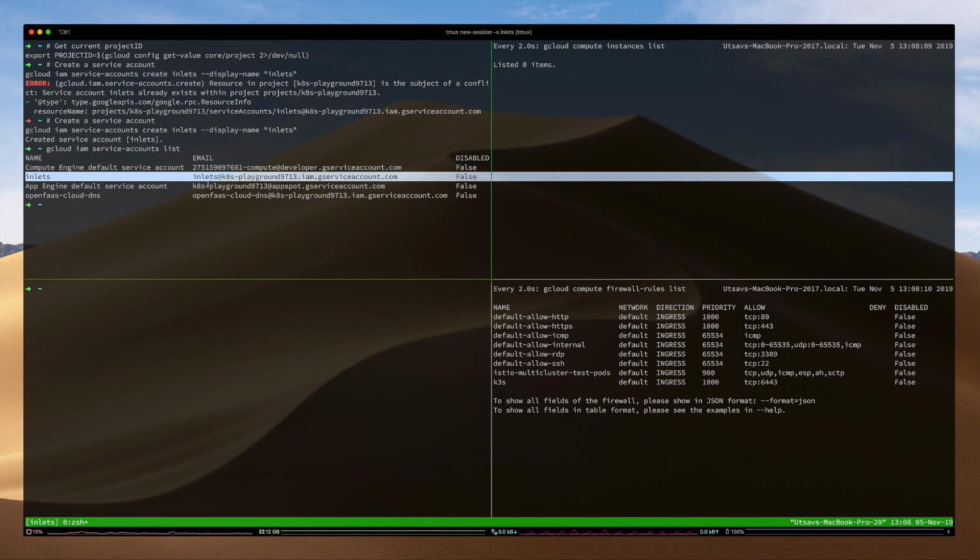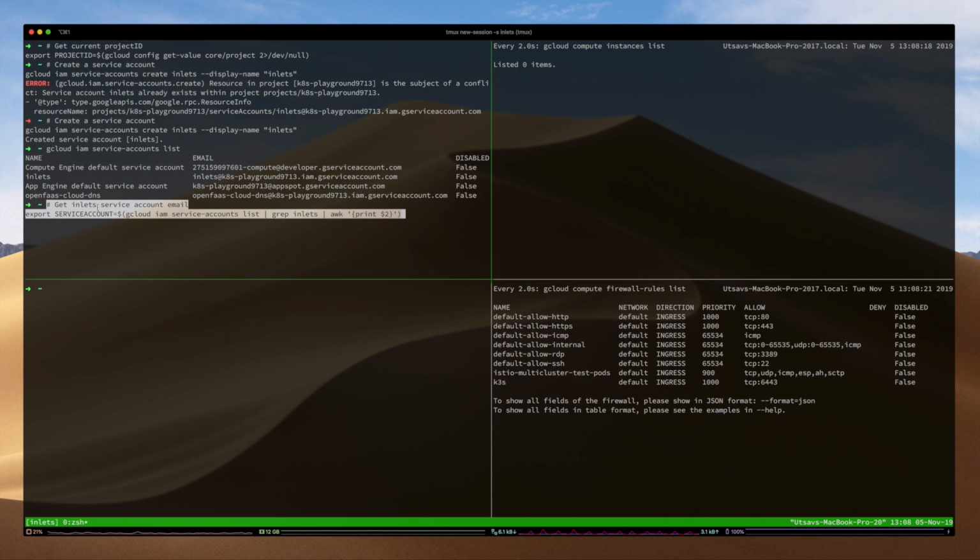The next thing I want to do is to get the service account email into an environment variable. So there's that. The next thing I want to do is assign IAM roles to this particular service account, particularly the compute admin and the service account user roles.